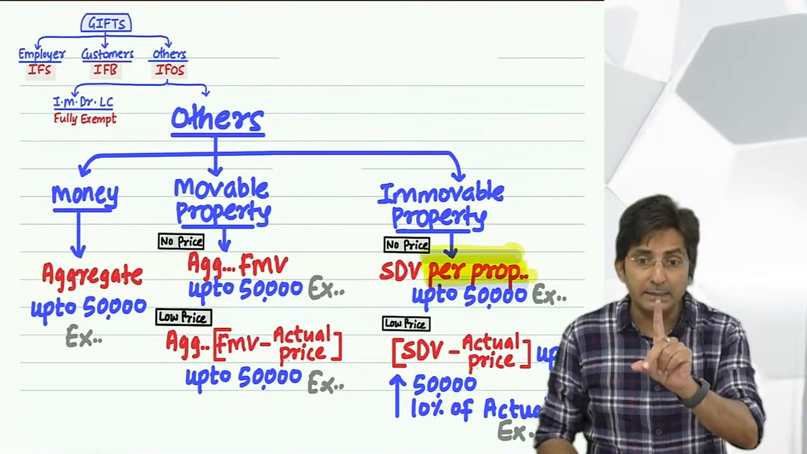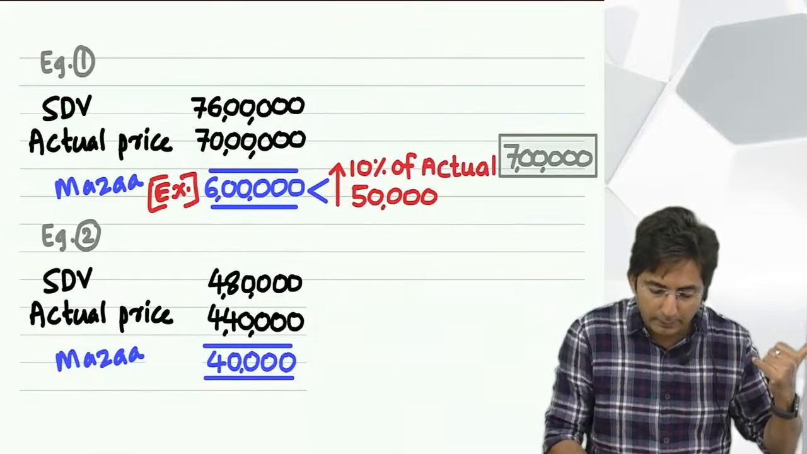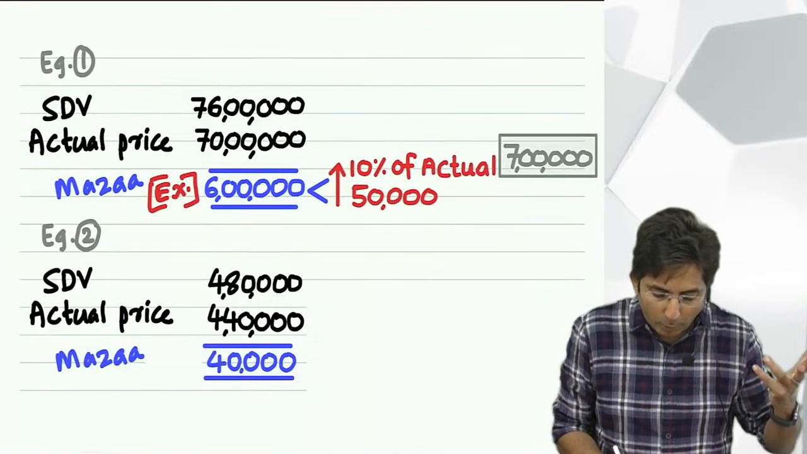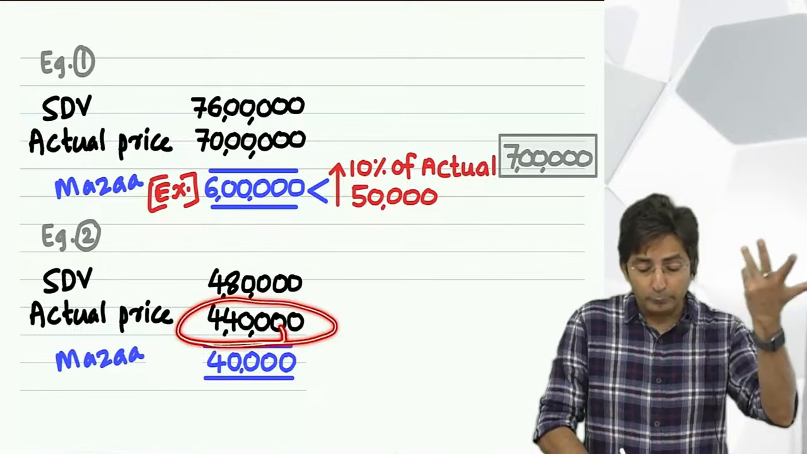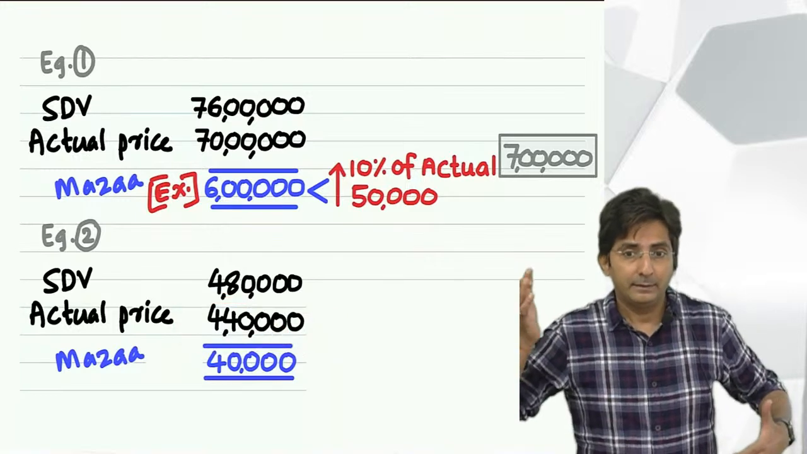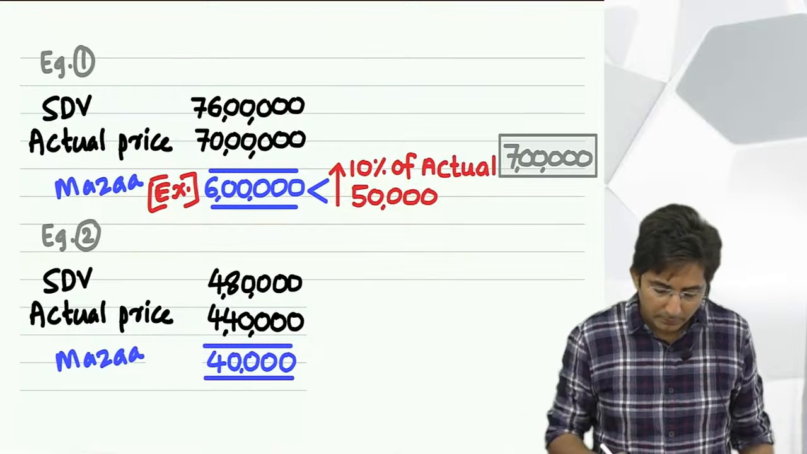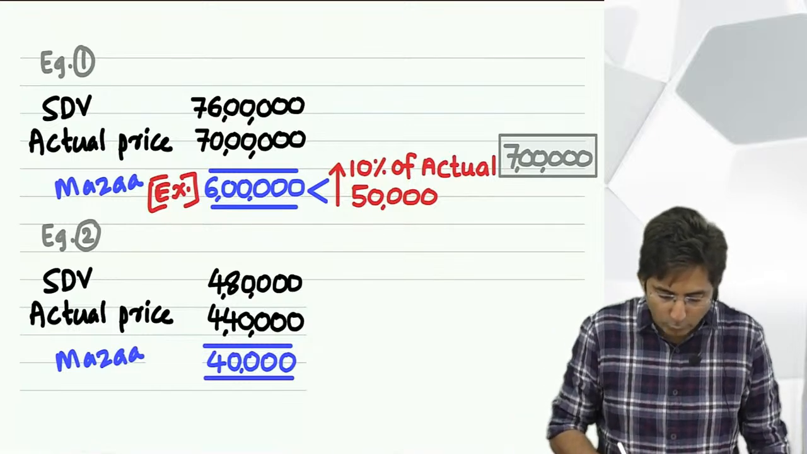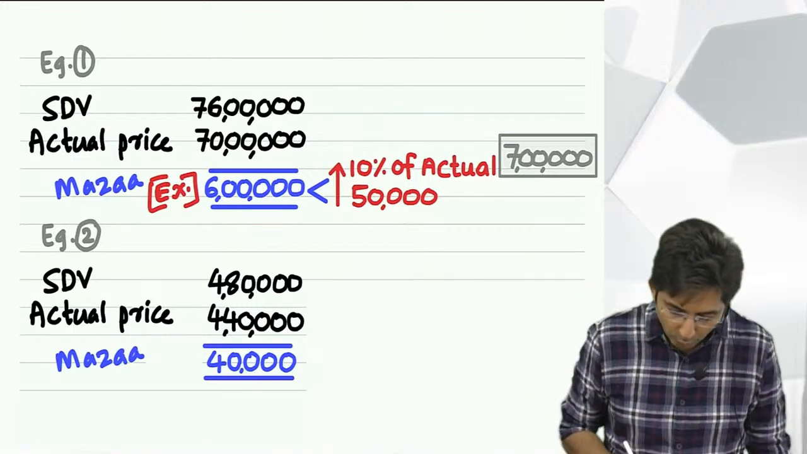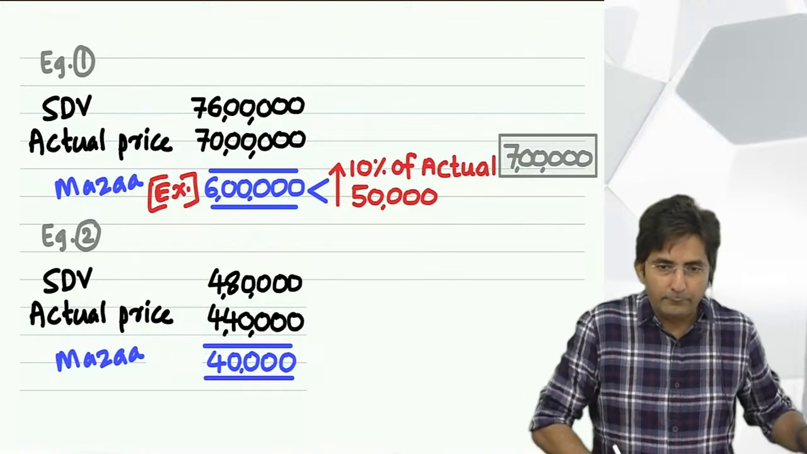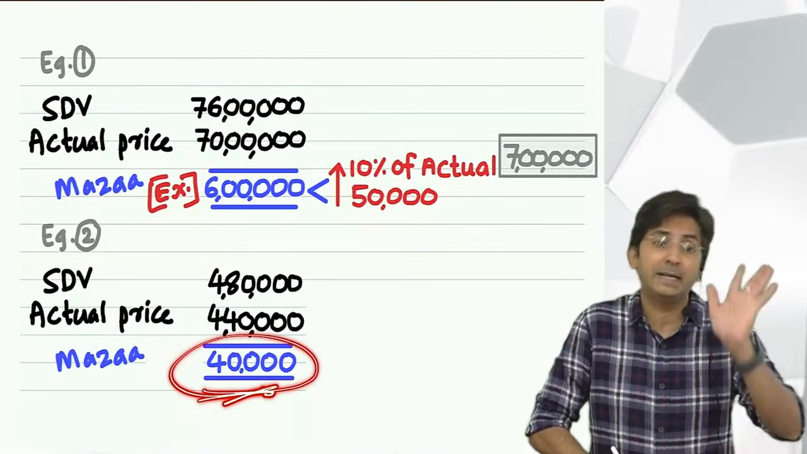See, in the question they will write purchase. See this thing, how in the question they will write? Purchase of a property for 4,40,000, which had a stamp duty value of 4,80,000. The question will be framed in the form of purchase. So tell me, what is the maza you got? Maza means the benefit, 40,000. Now you have to compare: if it is a small maza, small benefit, then exempt. If it is big, then taxable.